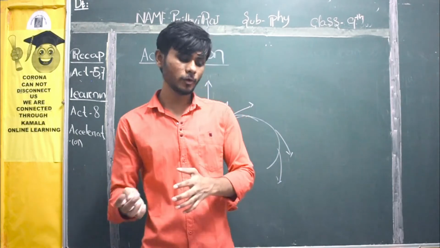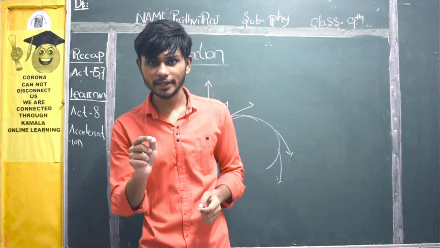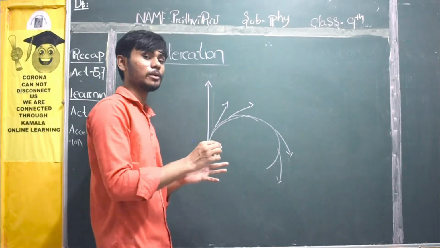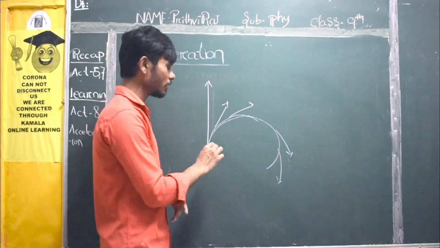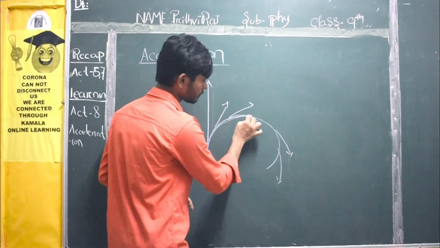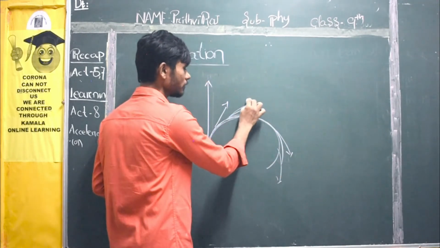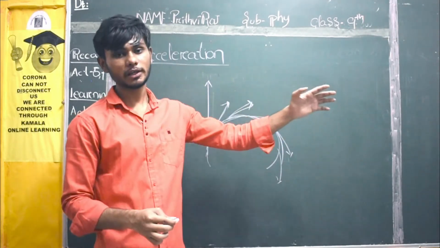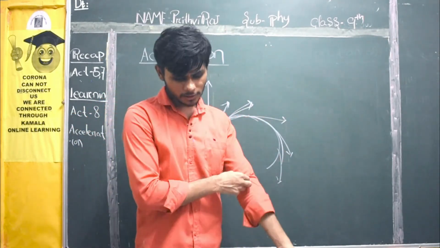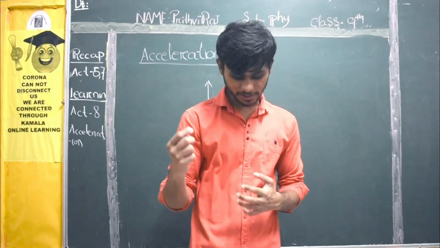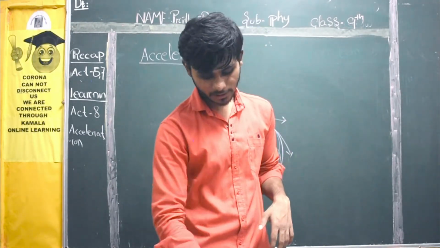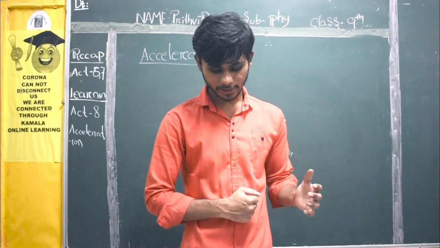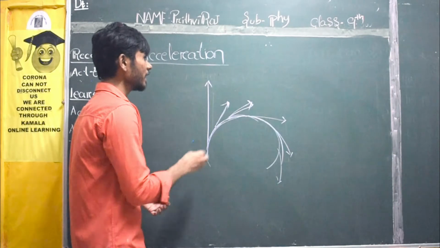Why are you falling down? Something happened, right? That is what is called acceleration. Even though the bus is at the same speed, it is changing its direction. That is why you have been pushed or you have experienced a force in a particular corner. Okay, so these are some examples of acceleration, and at last what it is saying, we distinguish speed and velocity for this reason and define acceleration as the rate at which velocity changes. So finally the definition will be